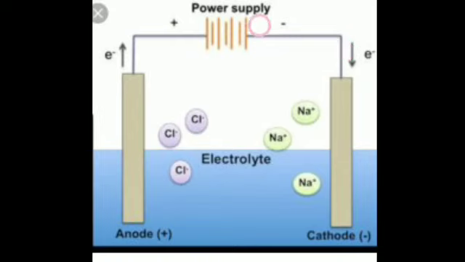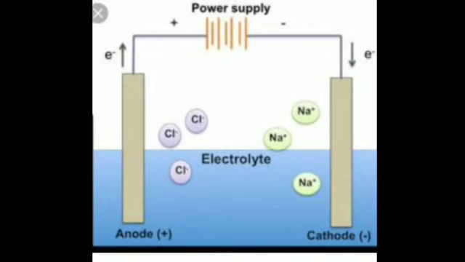You can see this is the symbol for the battery, which you must have studied in physics. It is represented like this. So this is a battery or a power supply through which electricity is being passed. The cathode is connected to the negative terminal and the anode is connected to the positive terminal.